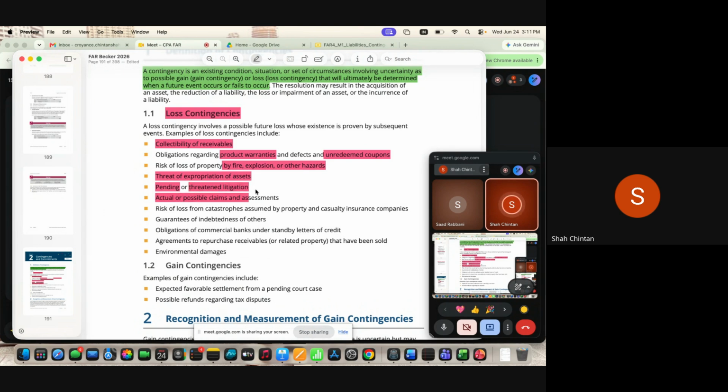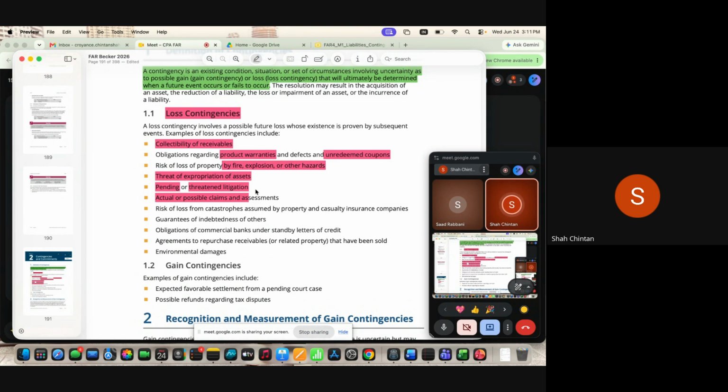Now, for example, I say, I'll see you in court if you are not giving me this product. Till today, I have not received a notice yet. So now there is a contingency that you may go to court, you may not go to court. Actual or possible claims and assessments. Again, whether you want to make a provision or just a disclosure, we will see in the cases. So, all these are examples where you have to assess whether a full provision is required.